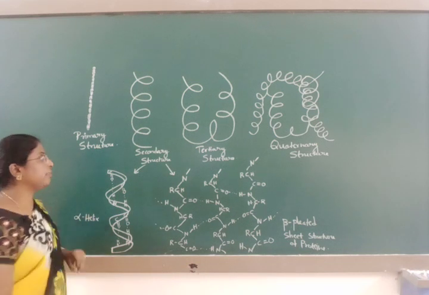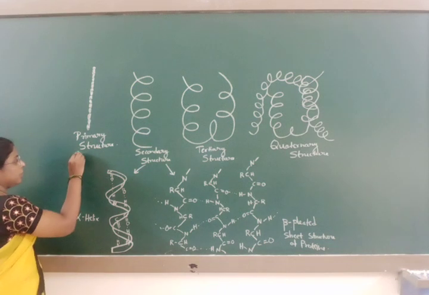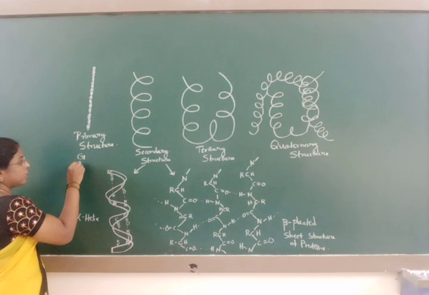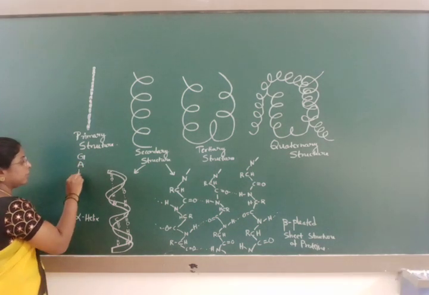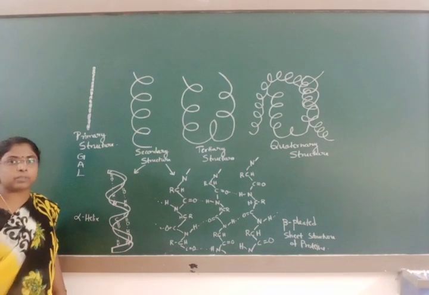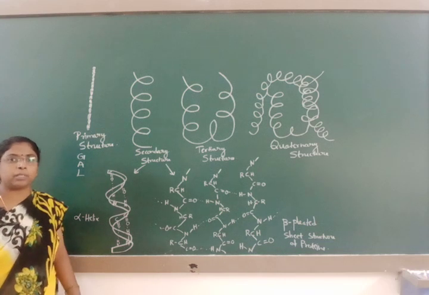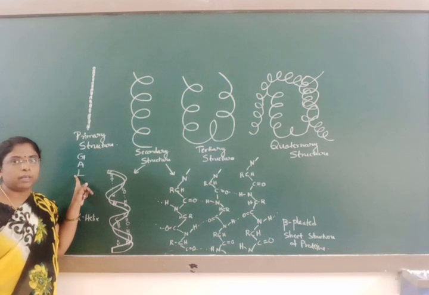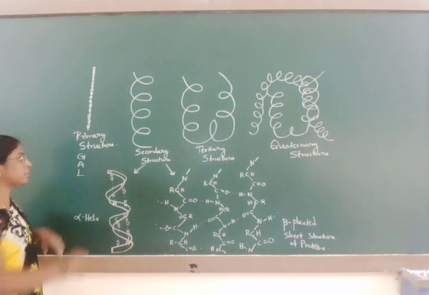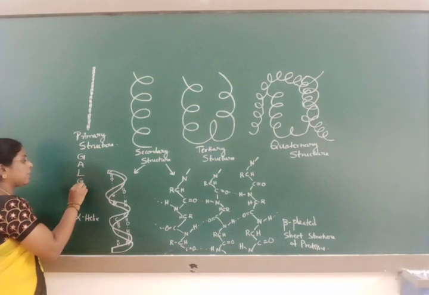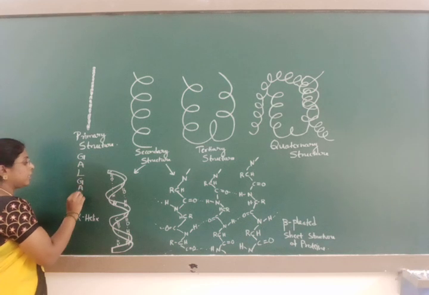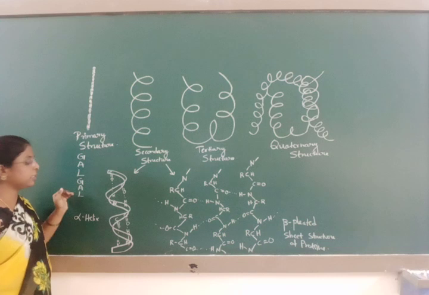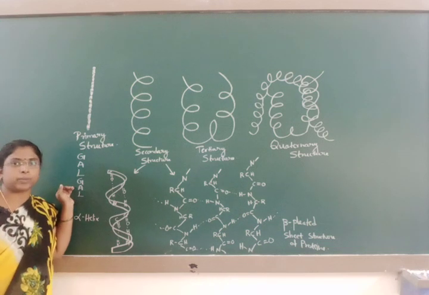For example, if I take this primary structure, it is made up of first glycine, second alanine, third leucine. This is the sequence of the polypeptide chain. Amino acids are in the sequence of glycine, alanine and leucine. Next it will repeat as glycine, alanine as well as leucine. Here they are arranged in a regular sequence.